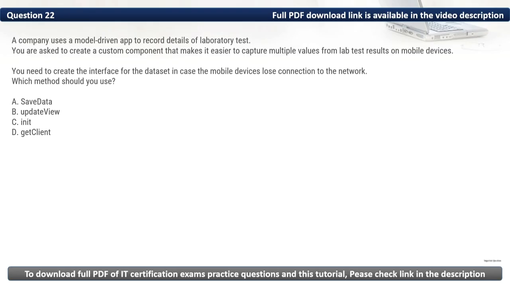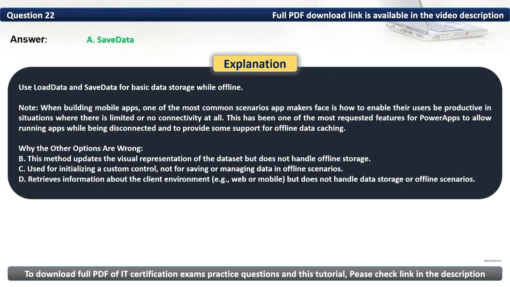It retrieves information about the client environment but does not handle data storage or offline scenarios. As such, the method that we should use is save data. As such, the correct option is A. Use load data and save data for basic data storage while offline.